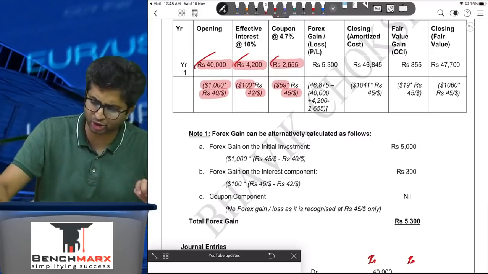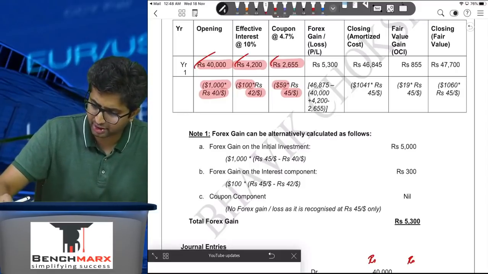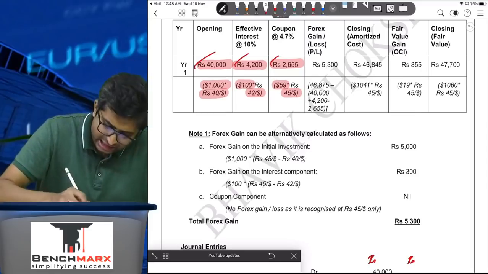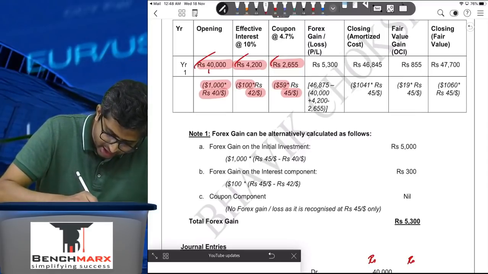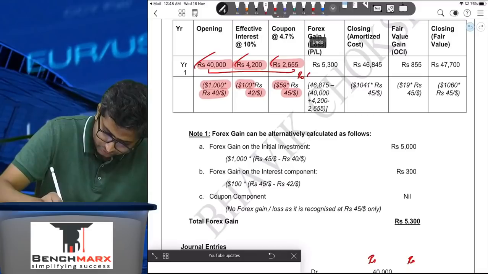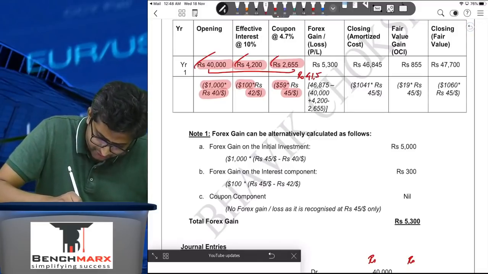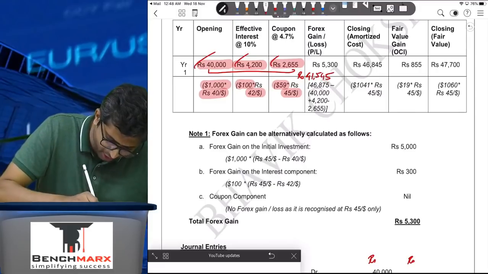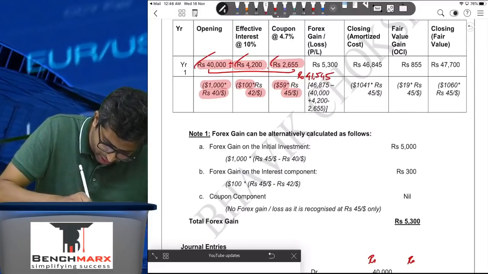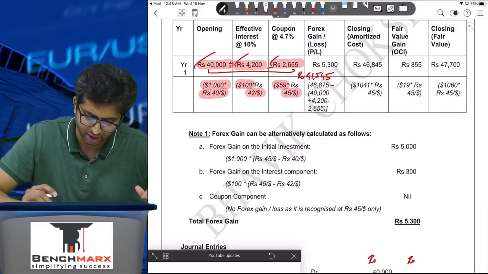So if you take your calculators, 40,000 plus 4,200 less 2655. Ideally, if I were to invest this in a rupee bond, the closing balance would have been 41,545. How did we get this? Well, 40,000 plus 4,200 minus 2655, and you would have received 41,545.